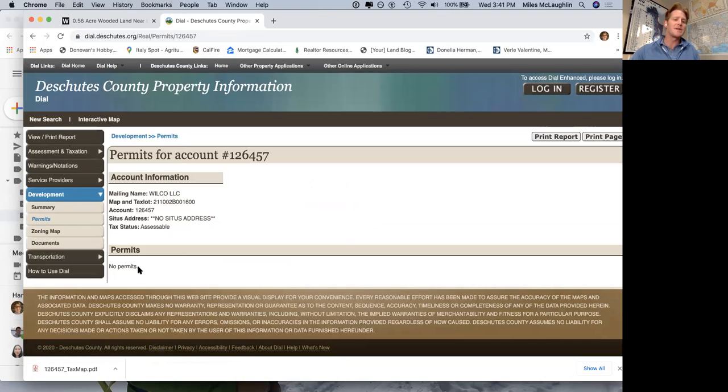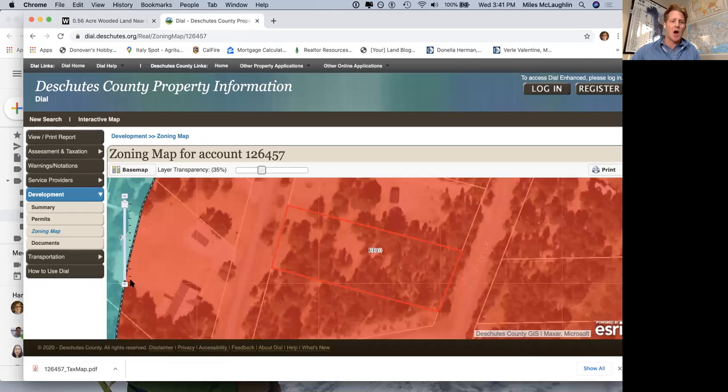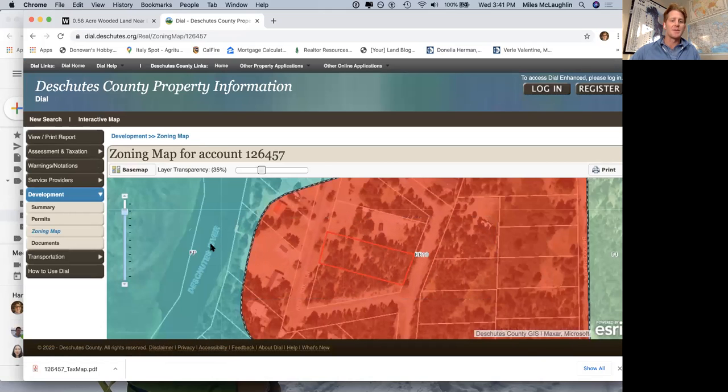So there's no permits. You'll see more permits on developed properties with houses that already have some development in there. So the next thing I'm going to look at is a zoning map. This really is just telling me this is RR10 zoning. Over here is something different. This is FP, so that stands for floodplain.